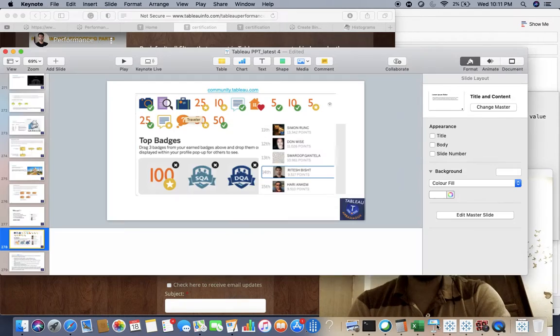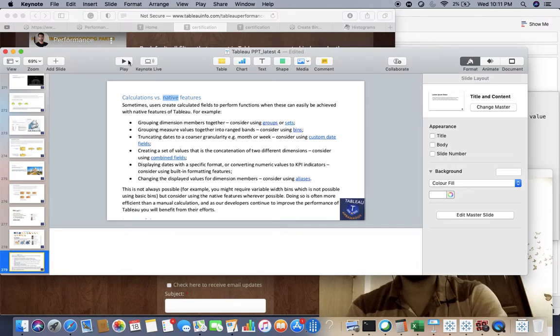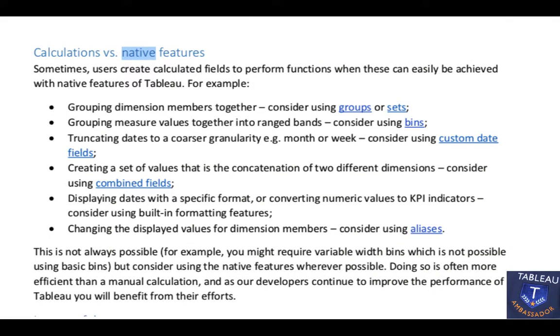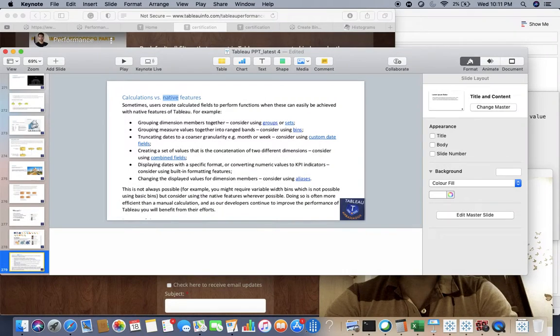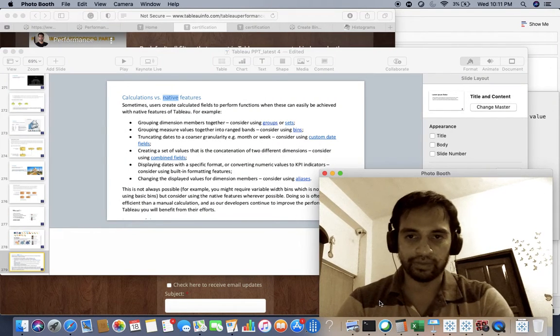Let's get started. If I go back to my slides, we are going to talk about calculations versus native features. That means you need not create any calculation if you already have the native features. Sometimes you are creating calculations for grouping or creating bins, truncating dates to a different granularity, or creating a set of values that is a concatenation of two different dimensions. You need not do all this stuff because it's inbuilt, a native feature of Tableau. Let's get started with the first one.